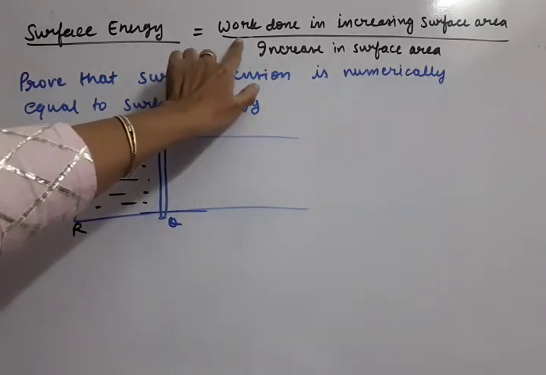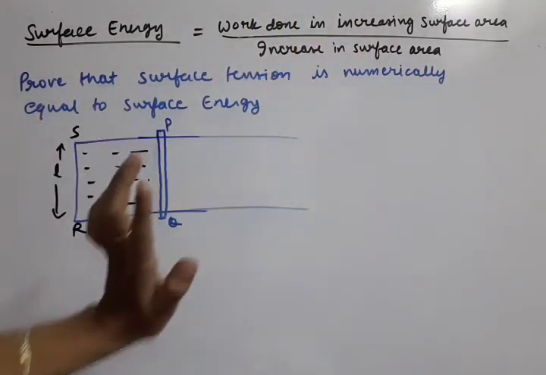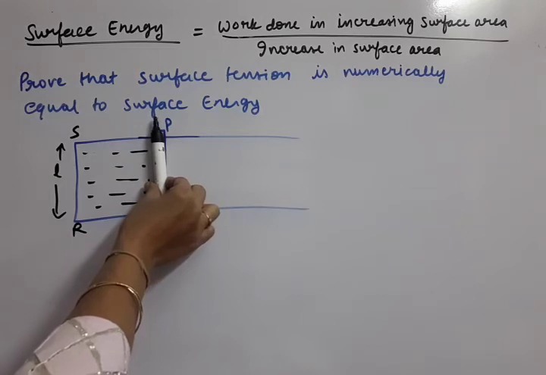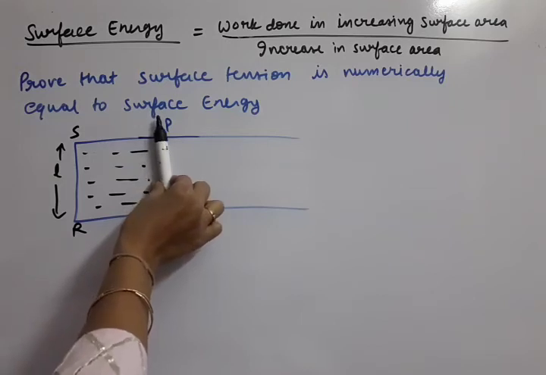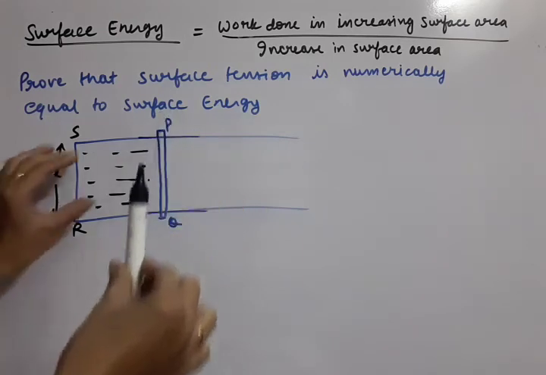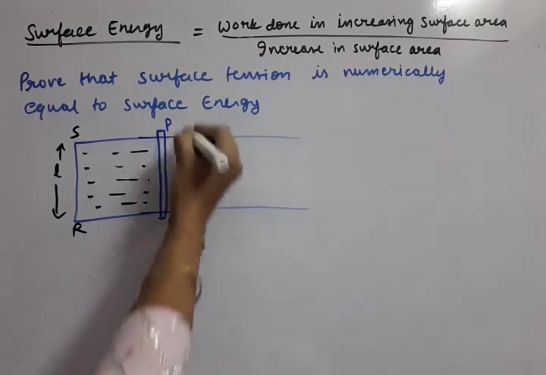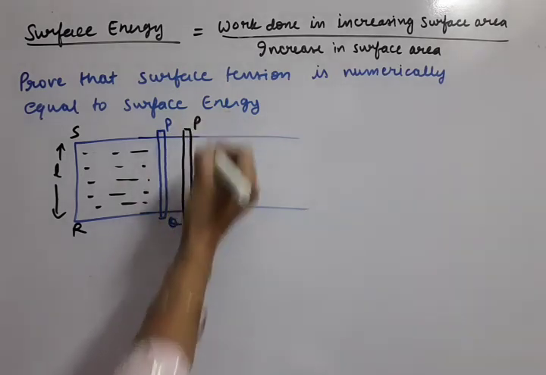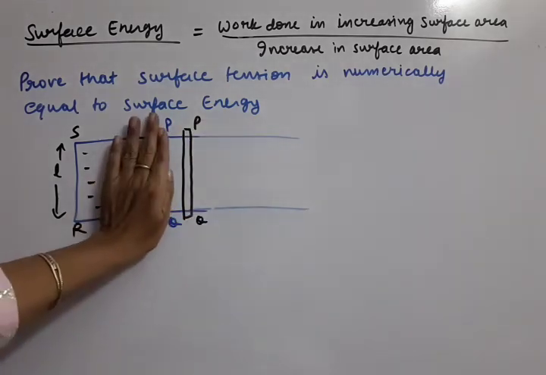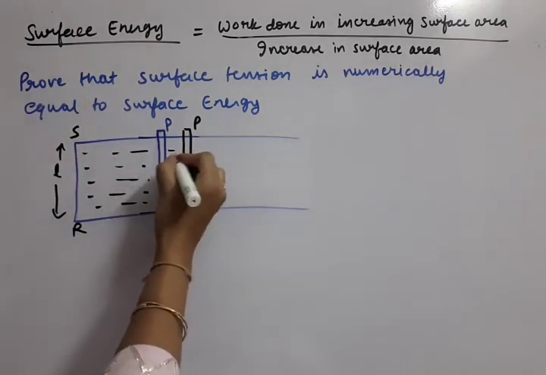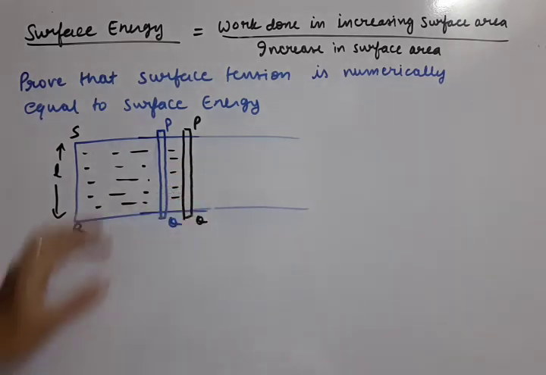Now we want to increase the surface area. So what we will do is this PQ edge, which is movable, we will very gradually shift it outside. So this soap film will become bigger. If this is the new position of PQ, now PQ has been shifted this side, so the soap film has also expanded. We have to do it very carefully so that the soap film doesn't break. Suppose this shifting is by X displacement.